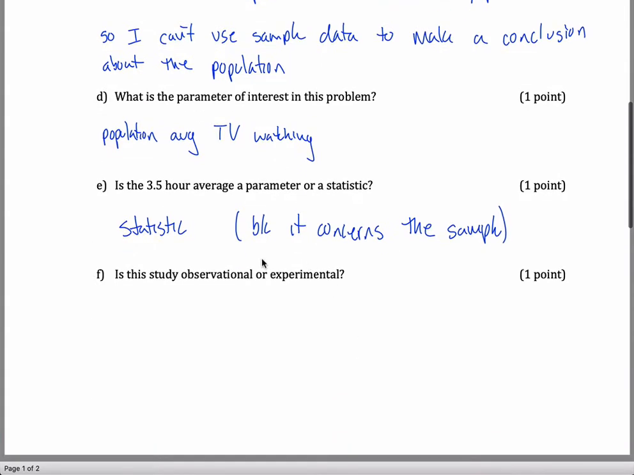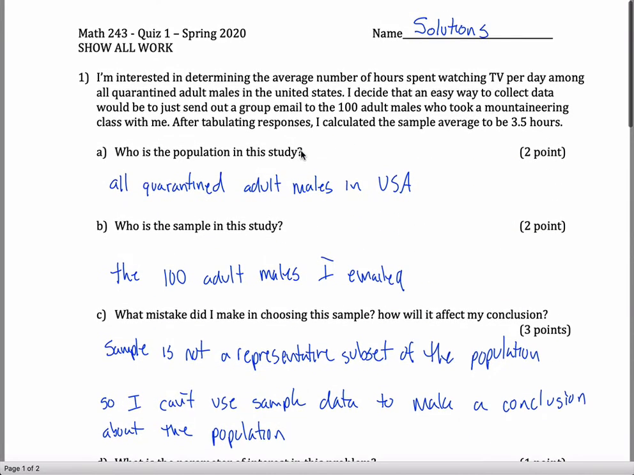And then finally, is my study observational or experimental? This one is observational. Why is it observational? Well, one way you can figure out is an experimental study will always have a treatment group and a control group, at least in this class it will. Maybe an easier way to think about it is the root words here. Am I just observing what's already going on? Or am I telling people to change their habits? Am I conducting an experiment? In this case, I'm just observing what's already going on.